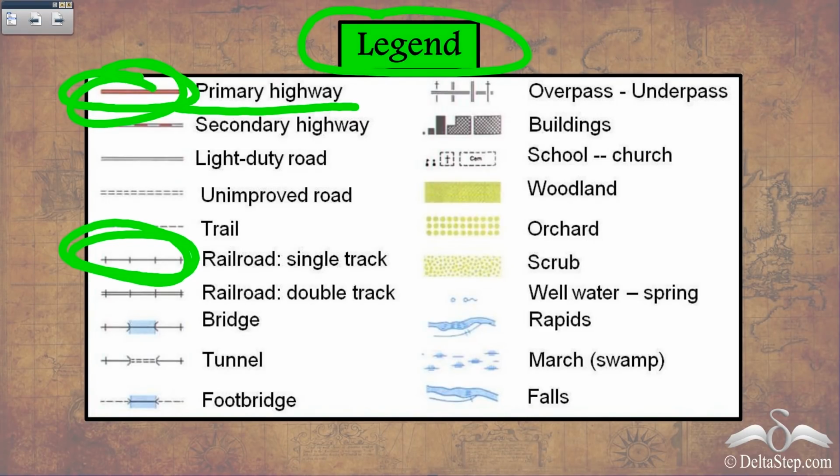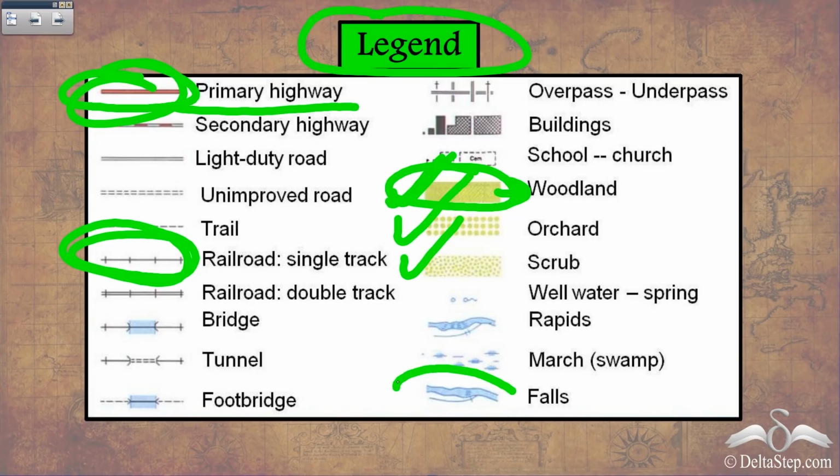Now let's see, here we have the woodland. Now woodland wouldn't have a fixed area. It can be spread over a large area. And so we cannot have a single point symbol for them. So we use colors in this case. So for woodland you have this color, for orchard you have this, and for scrub you have this. Similarly, for water bodies, different type of water bodies have different types of symbols in this map. And so these all the different colors and symbols together make our map complete and much easier to understand. So whenever you have a map, try to look for the legend and try to identify all the different features which are shown in the legend in the form of symbols and colors.